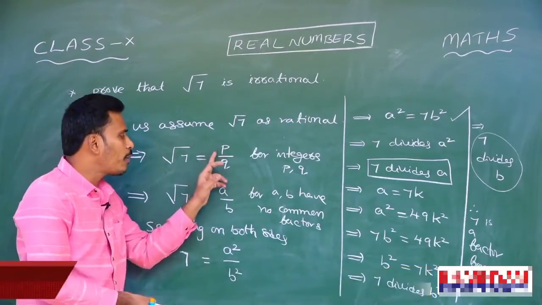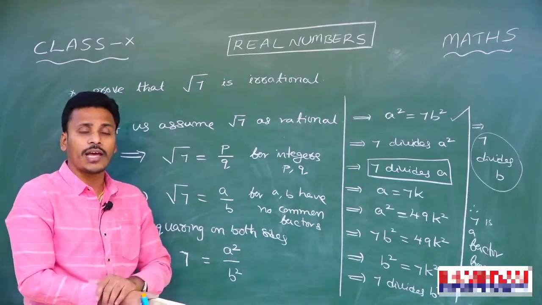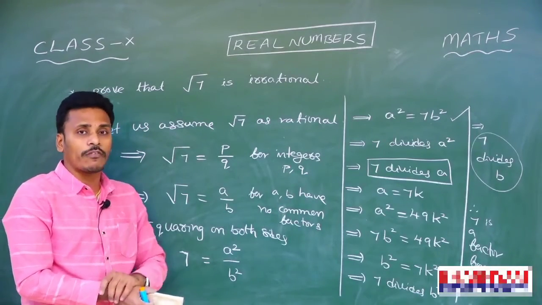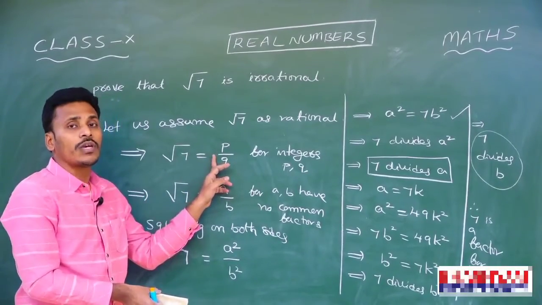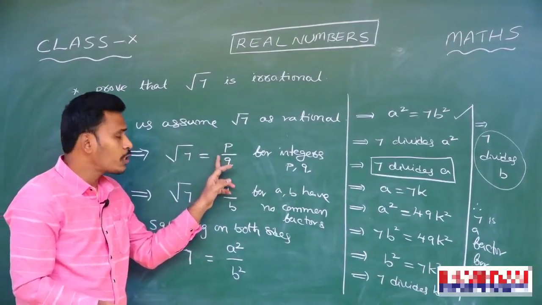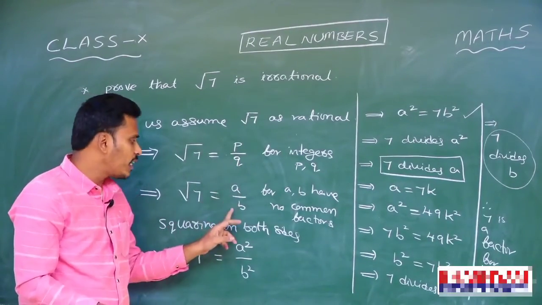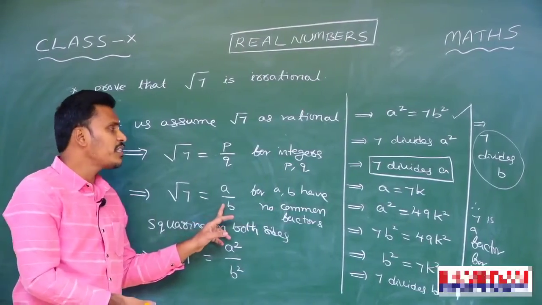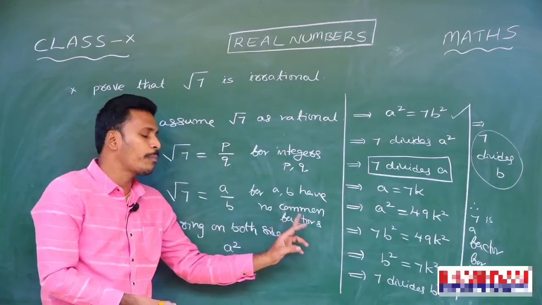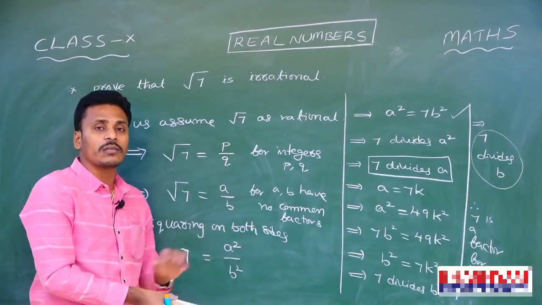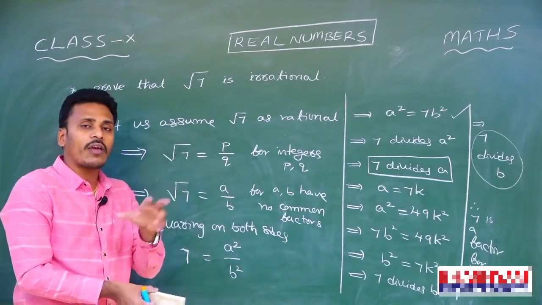Now think about p and q. p and q may or may not have common factors. If they have any common factors, you cancel them out and express p by q in its simplest form. The simplest form of p by q may be some other fraction, and that is a by b. So a by b is the simplest rational form for root 7, where a, b have no common factors because it is in simplest form. And now we need to use our mathematical skills to arrive at a contradiction.